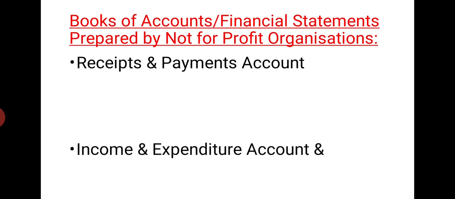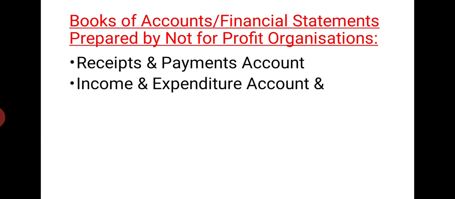Next, the income and expenditure account. We can find the net result of the non-trading organization by preparing this account. Last year we did the profit and loss account. The profit and loss account has two parts: the left side is expenses and the right side is income, and the difference between income and expenditure is termed either net profit or net loss. So it is similar to the trading profit and loss account.